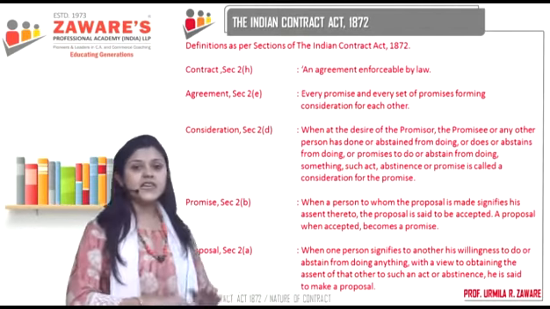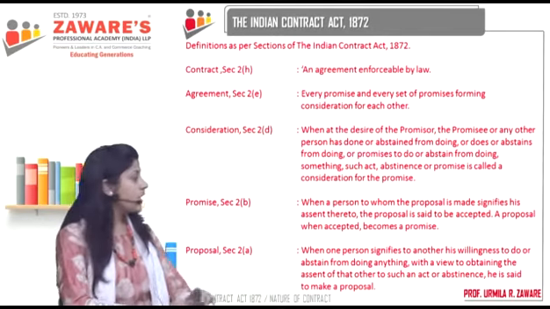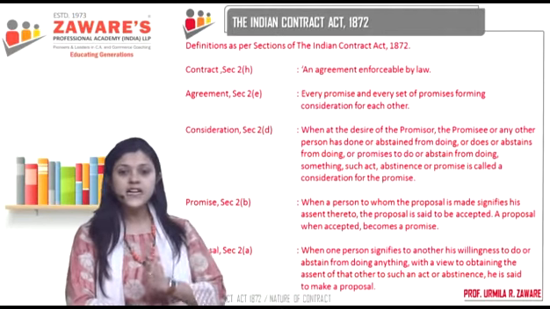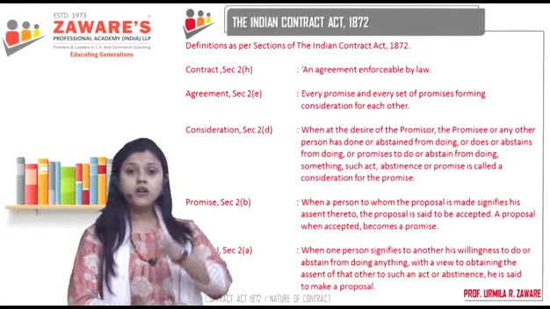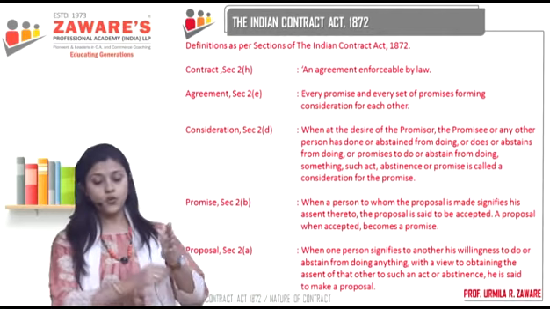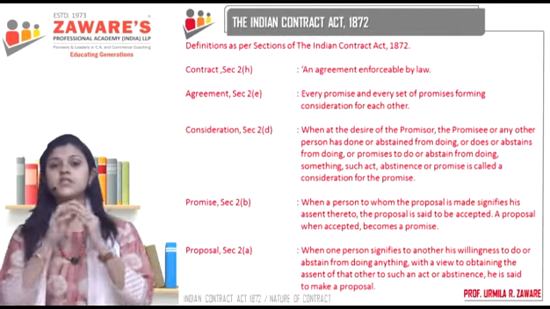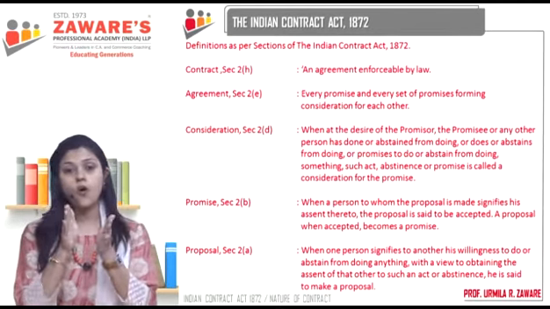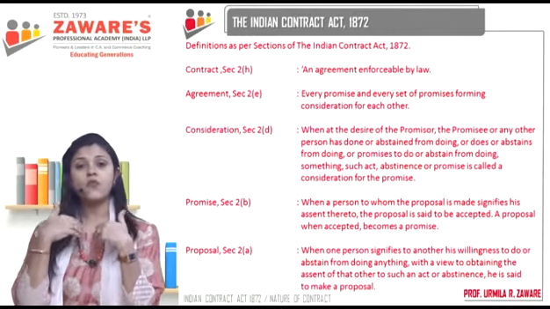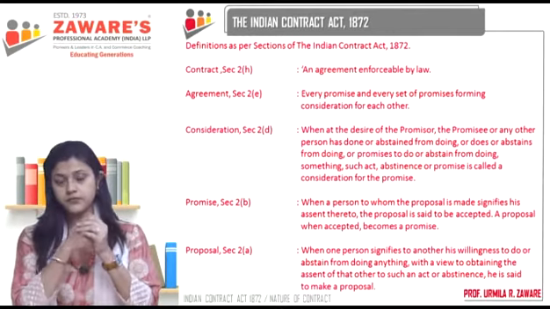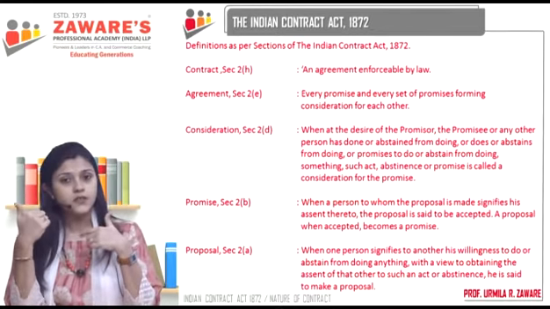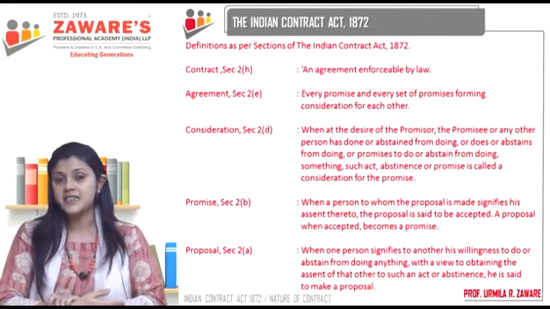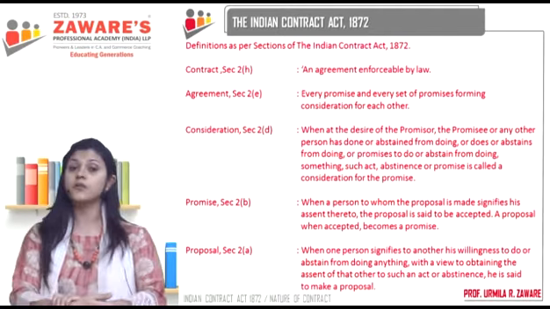Now, first let's understand what is an offer or a proposal. When one person signifies to another his willingness to do or not to do something, okay? So, the person who is making an offer or proposal is called the offerer or proposer. Now let's say I want to make an offer to you. I will be called the offerer or proposer. And who am I making the offer to? To you. So you will be regarded as the offeree or proposee.